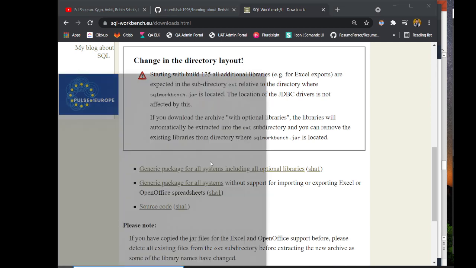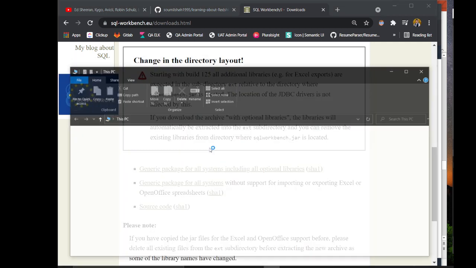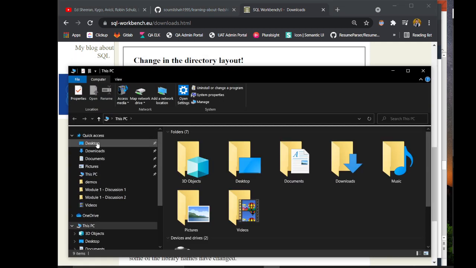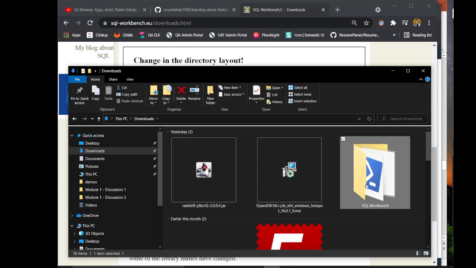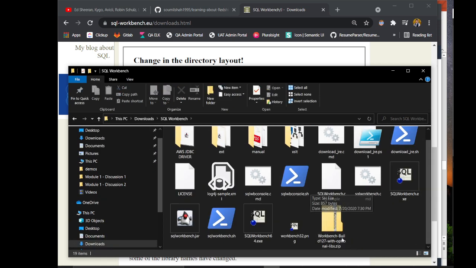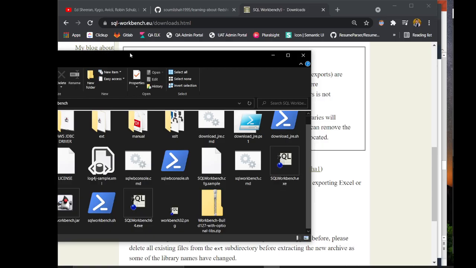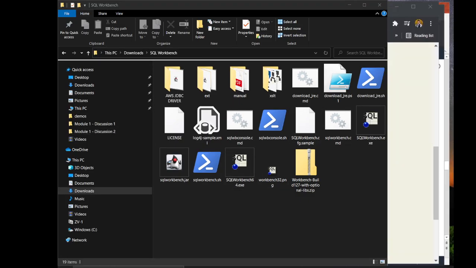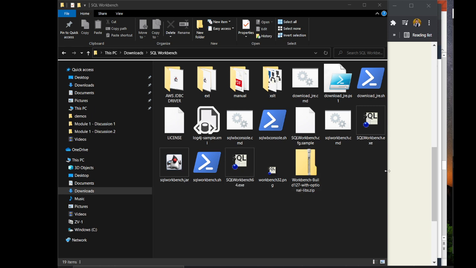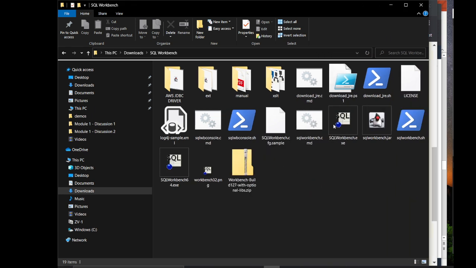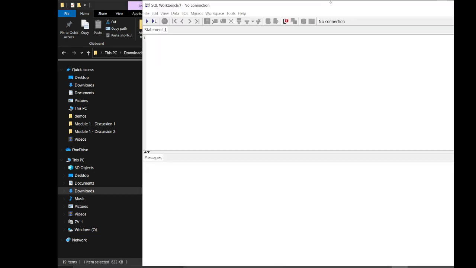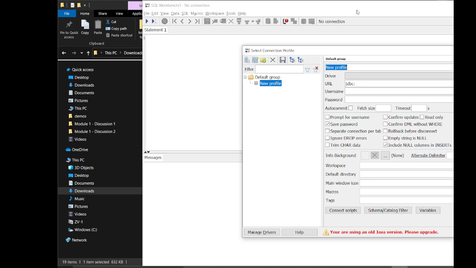This would be a zip file. Once you install that, create a folder in your downloads or wherever you want, and then extract all the files here. Then in order to launch the workbench, you can start up the exe file, and this should start up your workbench. So I'm going to start up my workbench, and then we need to do a couple of settings as well. So I'll show you what to do and what not to do.